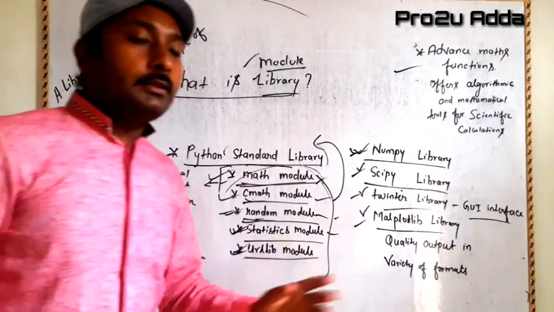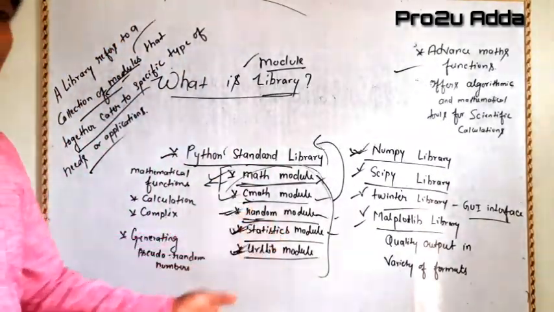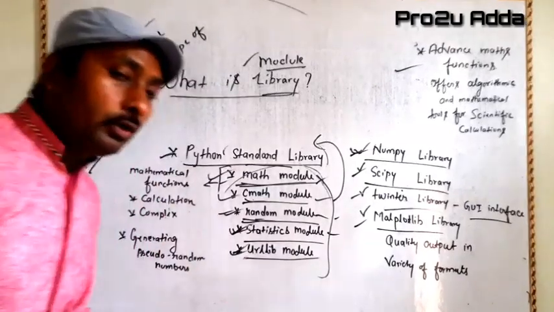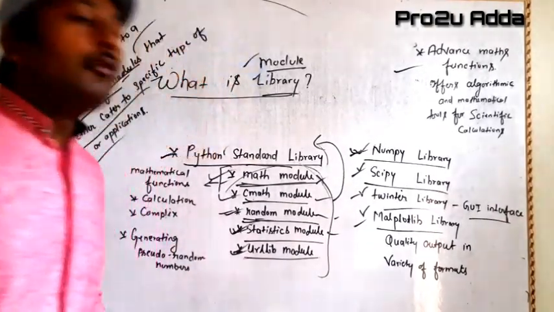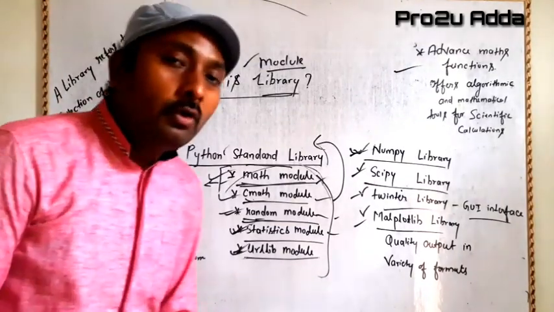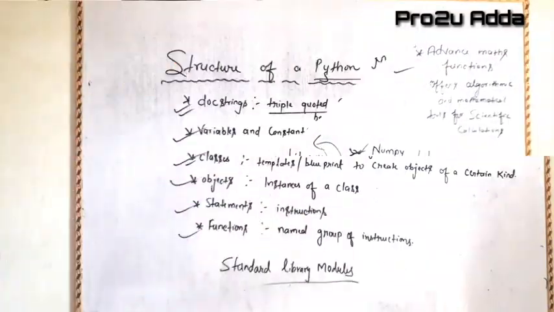So here, these all are the library names which are already stored where? On our Python. What to do? We have to import them. How to import? We will come to know. And how to use? We will come to know. How to create our own? These all we will come to know in our further lectures.